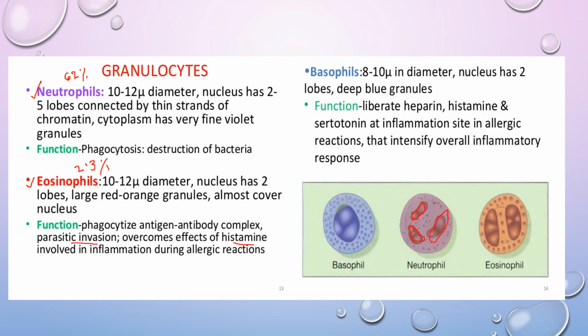allergic reactions. The next type of cells are basophils. This is the least numerous of the WBC, constituting approximately only 0.4%. Okay, and they are stained by the basic dye. They also produce several inflammatory compounds like heparin, histamine, serotonin, and bradykinin against the inflammatory reaction. They are non-phagocytic, but they produce inflammatory granules at the time of infection.